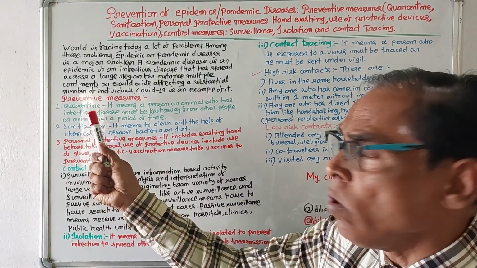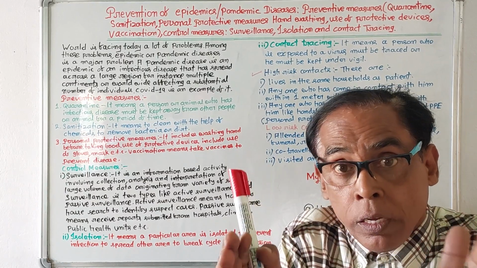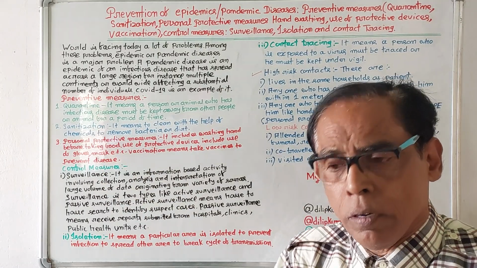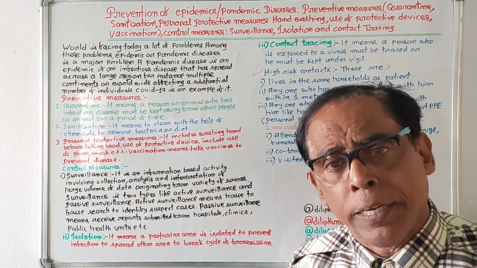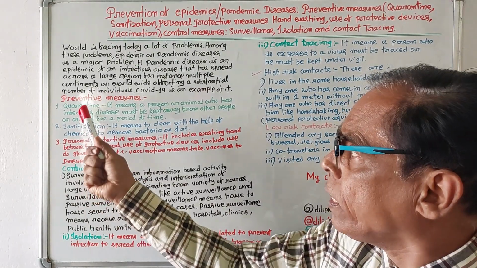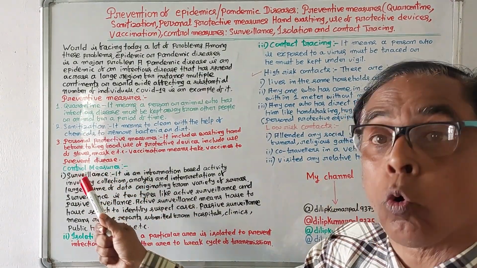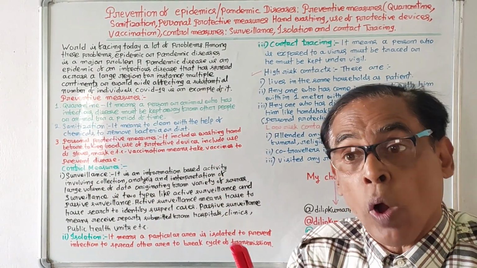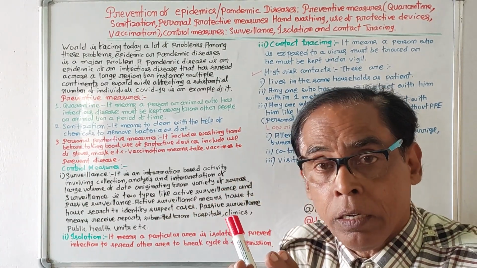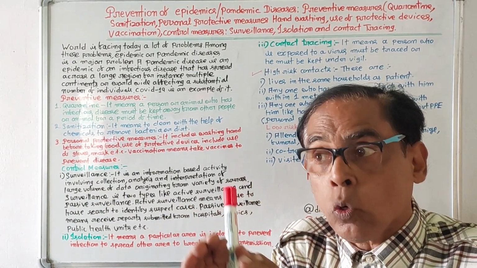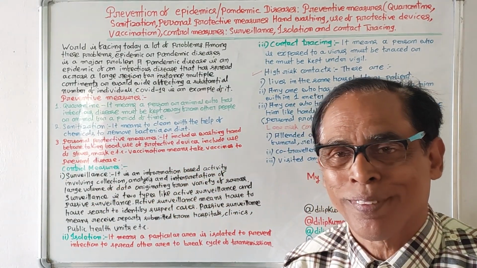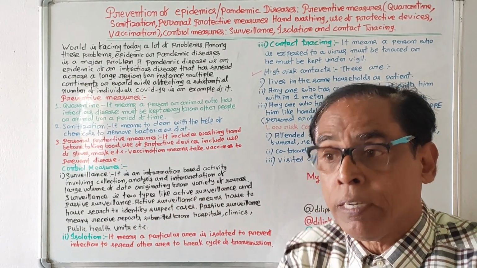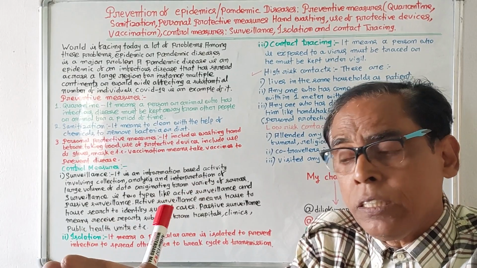Now let's discuss how pandemic diseases can be prevented. Here we discuss how to control pandemic diseases. There are two measures. One is the preventive measures, the other one is the control measures. Preventive measures means what preventions, what steps must be taken to check the pandemic disease or epidemic.